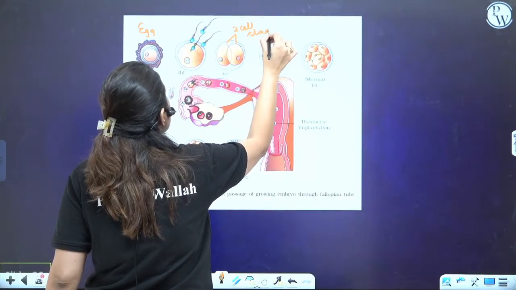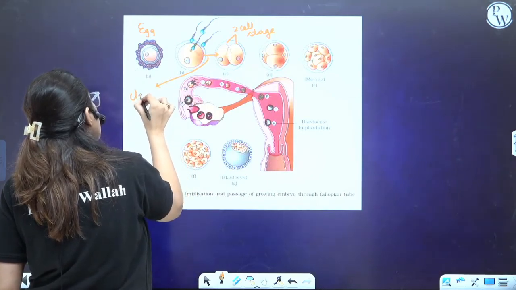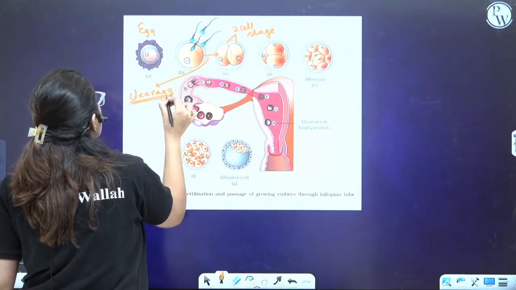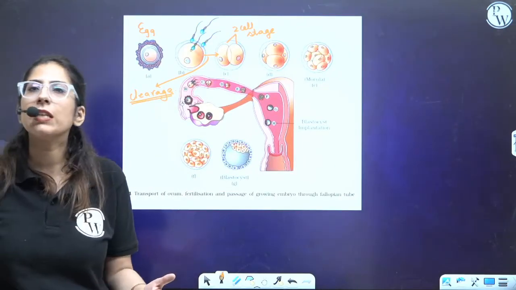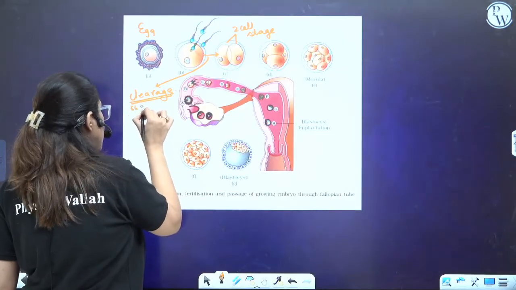Here the division is mitosis, a kind of mitosis division, but this is termed cleavage. It is a kind of mitosis, but there is a difference.